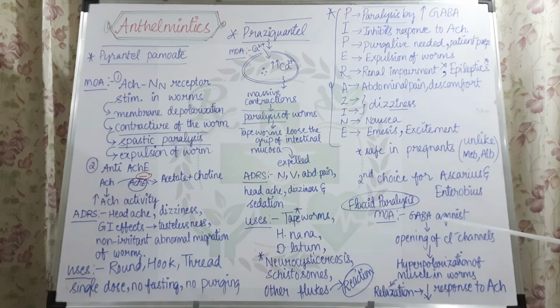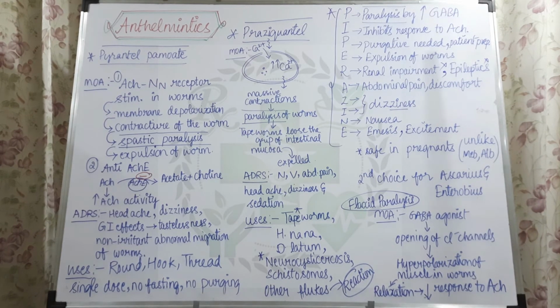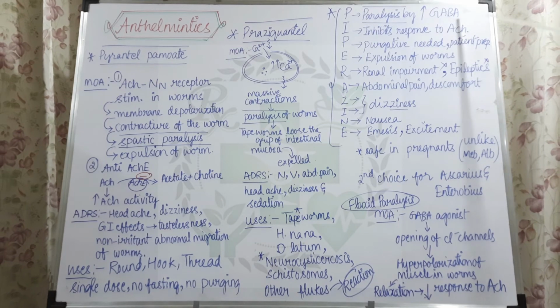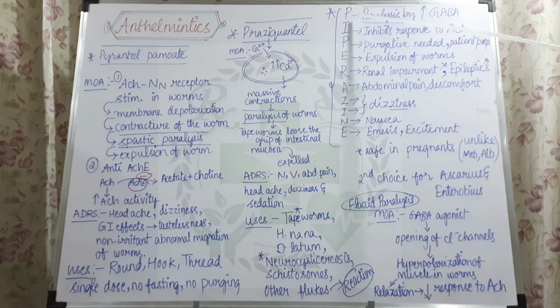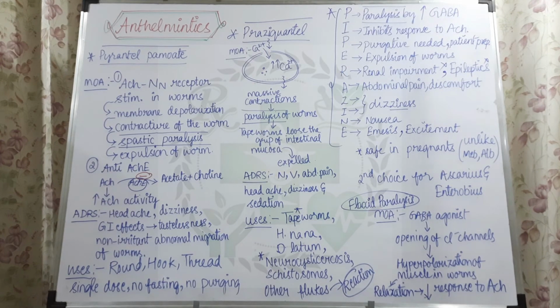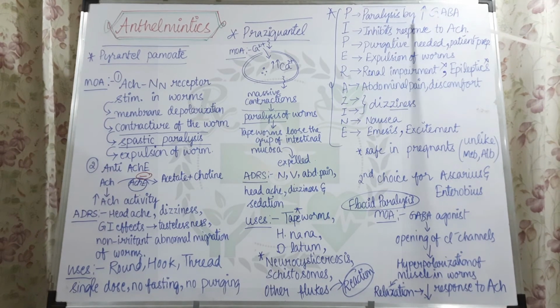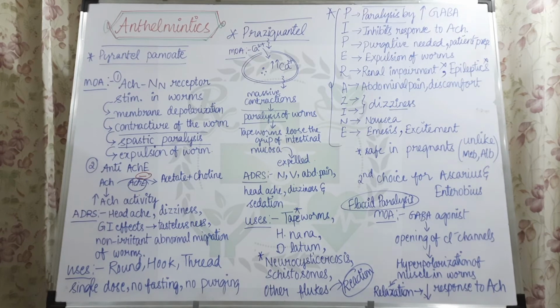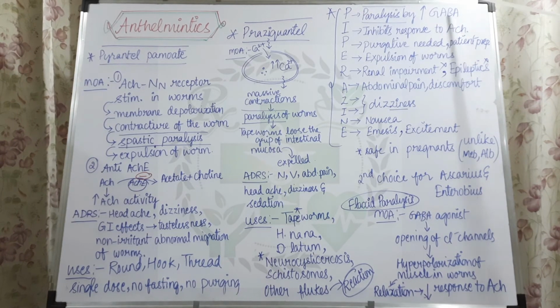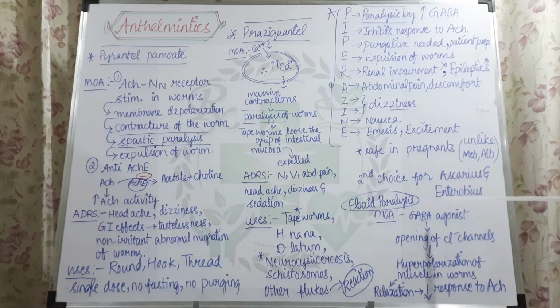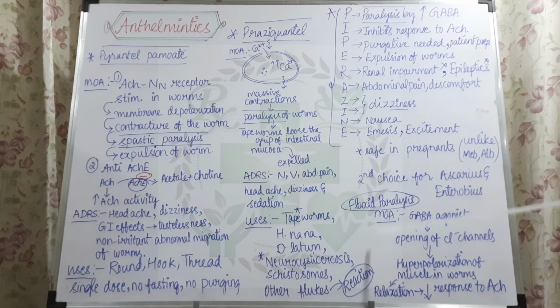So let us see the first thing, paralysis by raised levels of GABA. So mechanism of action, piperazine, the first letter is P, paralysis of the worm by the raised levels of the GABA. So what is this P and what is this paralysis, and how is this? This piperazine actually will be acting as a GABA agonist. So let us see that first point is elaborated here. So it is a GABA agonist.